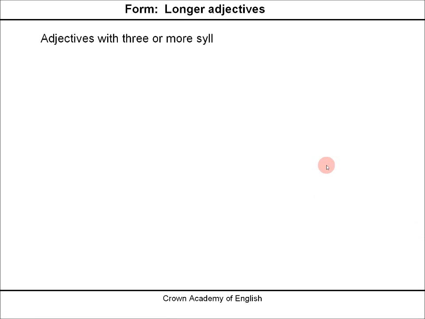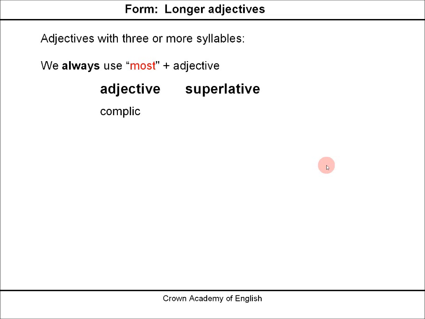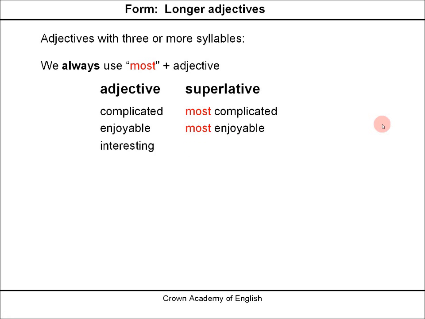And longer adjectives with 3 or more syllables, we always use most plus the adjective. Most complicated. Most enjoyable. Most interesting.